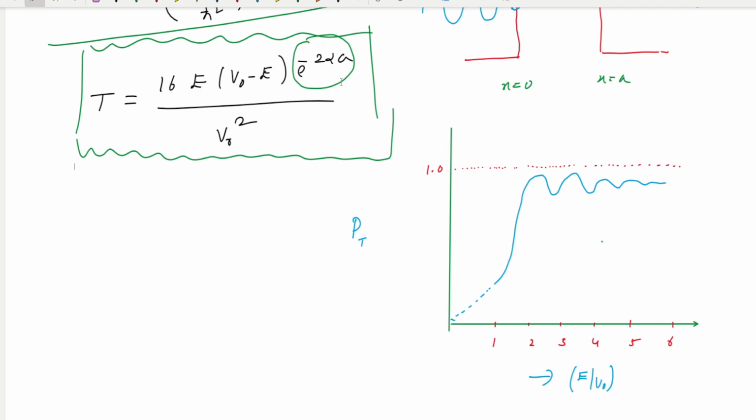And the fourth example is switching actions of the tunnel diode. We all know this example, the application of the tunneling phenomenon, emission of alpha particles from radioactivity. The tunneling effect provides the explanation for this phenomenon.